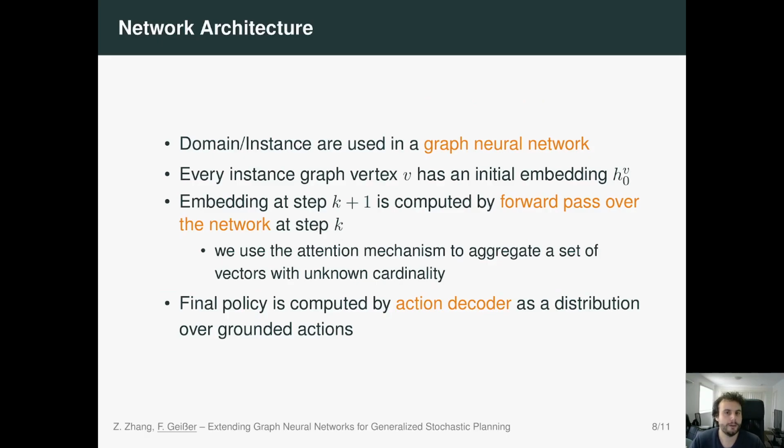Those graphs are used in a graph neural network, where every instance graph vertex has some initial embedding, which is a real-valued vector. And as usual in graph networks, the embedding at the next step, k+1, is computed by a forward pass over the network at step k.